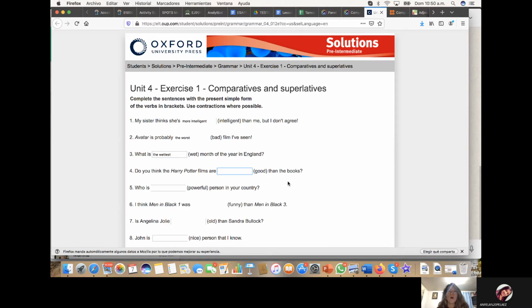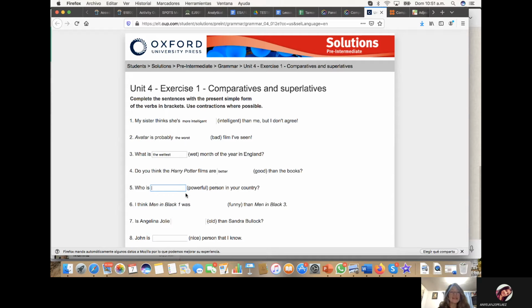So always when you find this kind of sentence, you have to look for the comparison to know if it's a comparison or a superlative. Remember, we have Harry Potter, and we have films, and we have books. So we have good, but good is irregular. It's not going to have the at the beginning because it's not a superlative, it's a comparative. And what we have to do when it's a comparative for good is better.